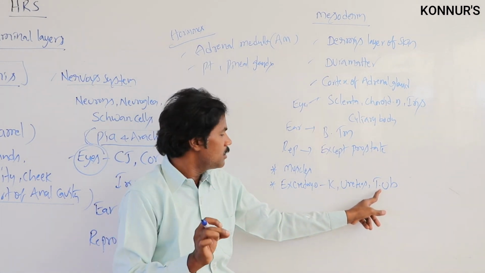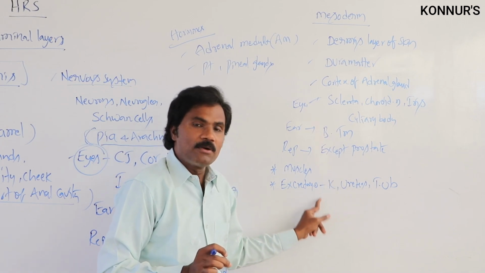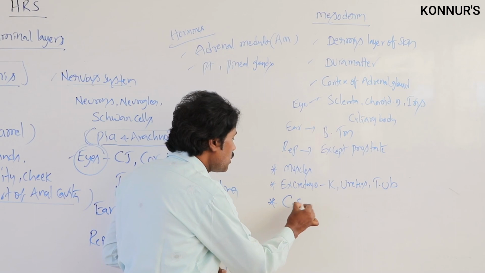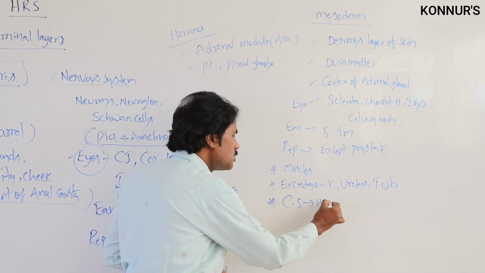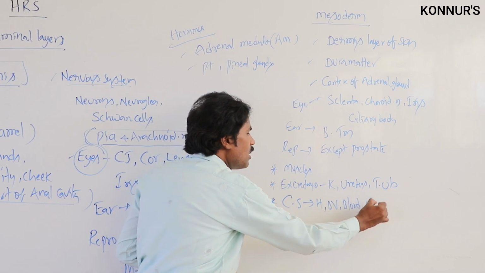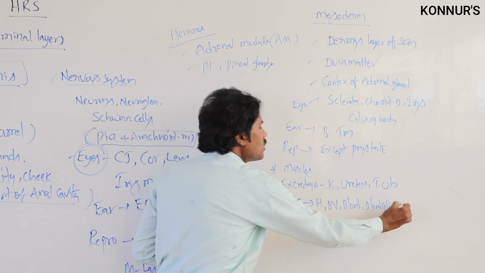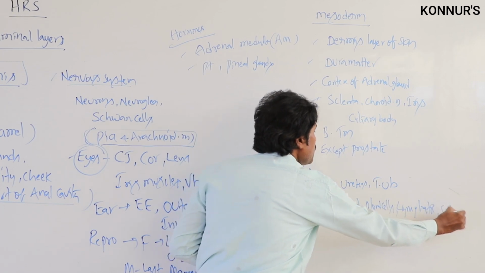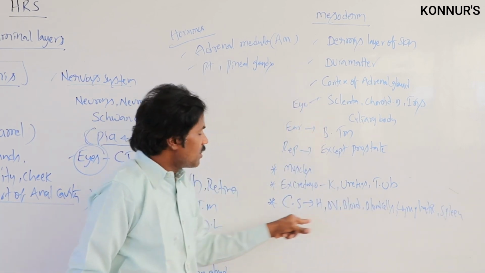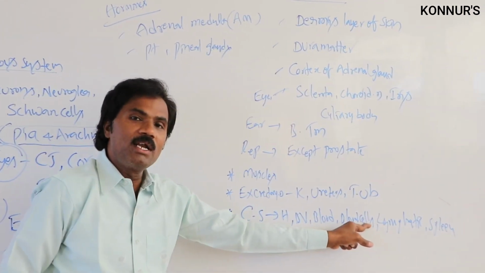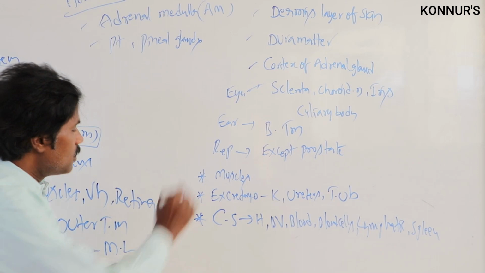Then in the circulatory system, it forms the heart, blood vessels, blood and blood cells, the lymphatics, as well as the spleen. All the parts of the circulatory system are developed from this.